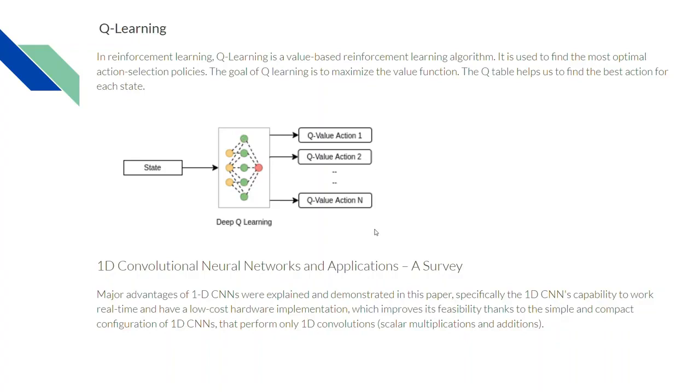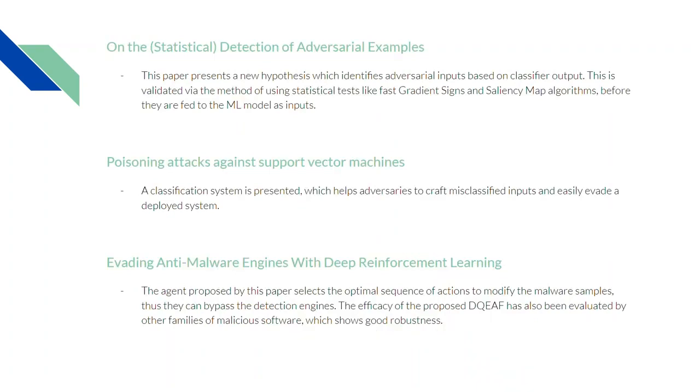Talking about 1D CNNs, they have a lot of advantages. They can work real time. They have a low cost hardware implementation which can improve its feasibility. When it comes to poisoning attacks against SVMs, we know SVMs are basically used for classifying. So if we can tamper with the data that we feed as the input data set, that can really hamper the results. Evading anti-malware engines with deep reinforcement learning.